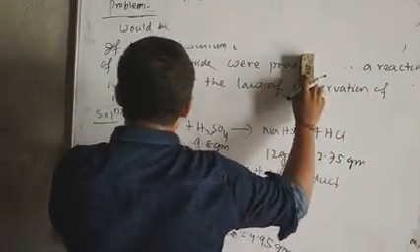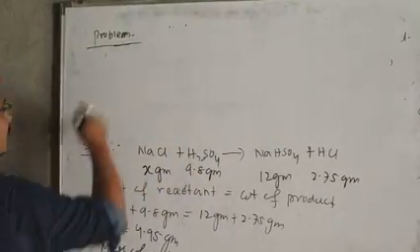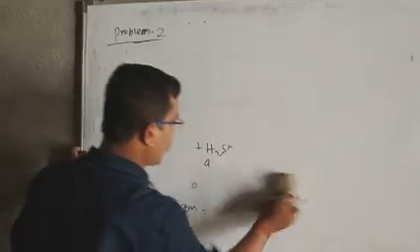Similarly, let me solve problem number 2, another problem related to the law of conservation of mass.